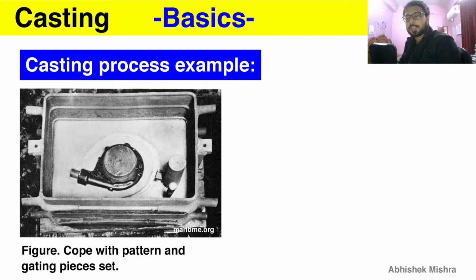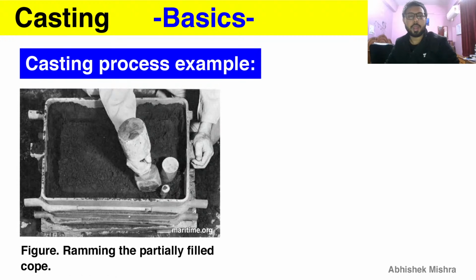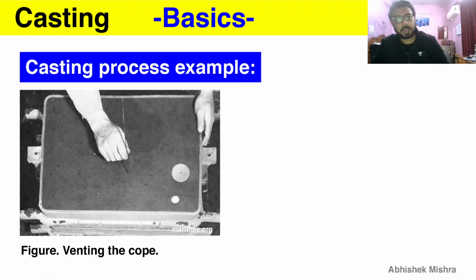And now we are doing the same thing with the cope, having this gating system, that is a sprue you can see, a riser you can see, and also the pattern ready. And then we are just doing the packing of sand and ramming it with a hand rammer. And then we are doing venting so that the gases are allowed to escape properly, so that we have proper permeability and a porous structure is not formed, because a porous structure will lead to weak casting. So we have to take care here.